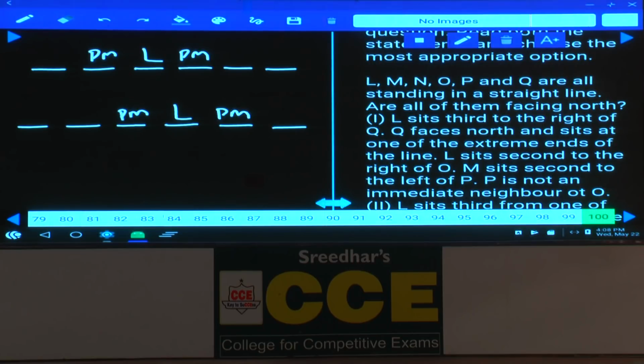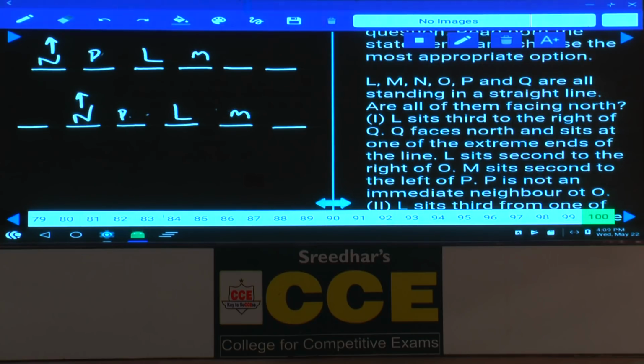M sits third to the right of N. N faces north. As N faces north and M sits third to the right, N is here, M is here. If M is here, P will be here. Hence, M cannot be here, P is here.